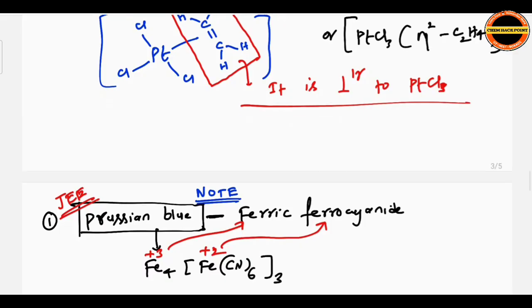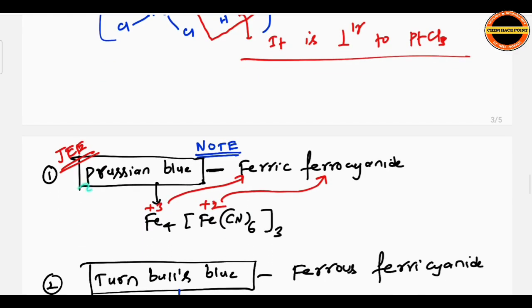Next, see here one important note, a JEE question. Prussian blue. Prussian blue is chemically known as ferric ferrocyanide. Prussian blue is a dye color. Ferric ferrocyanide, so Fe4[Fe(CN)6]3. Ferric means here iron is in +3 state. Ferro means iron is in +2 state. That's why ferric ferrocyanide. Remember the formula and the chemical name of Prussian blue.